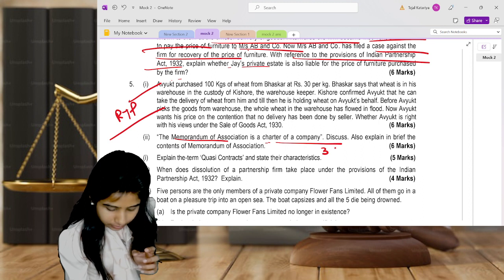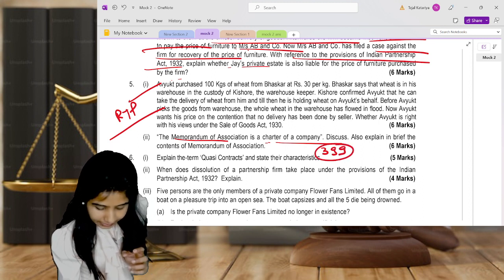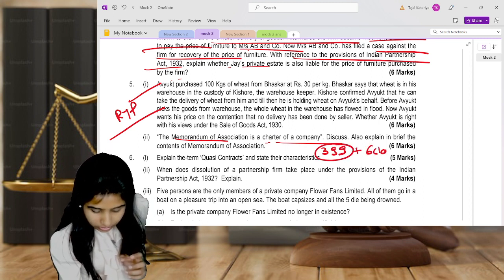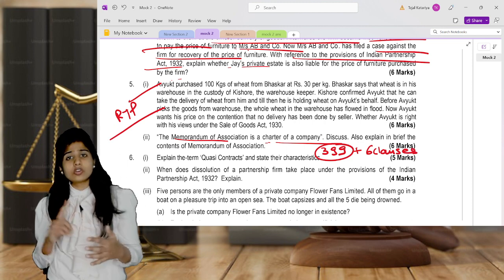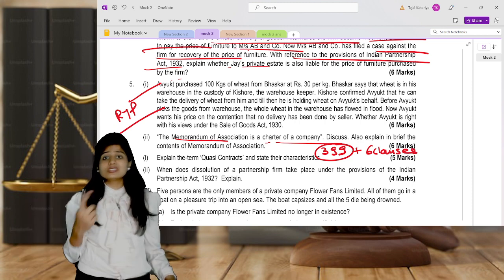Understand, you are supposed to write section number 399 along with the 6 clauses which are there in a memorandum: object clause, name clause, capital clause, liability clause, association clause, register clause.